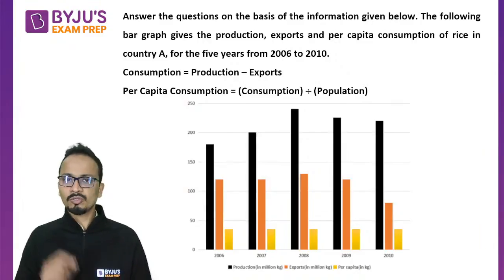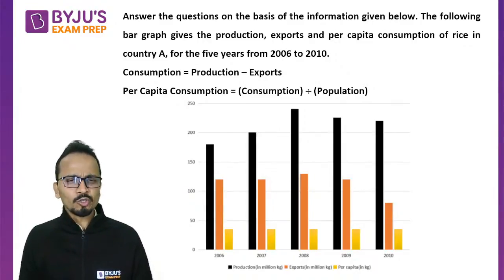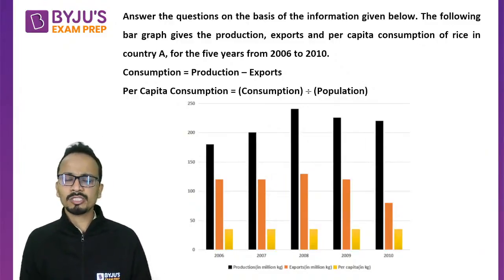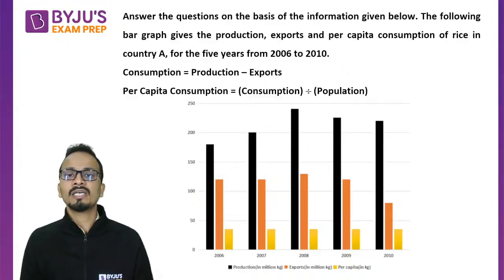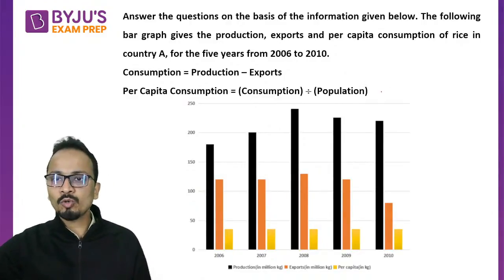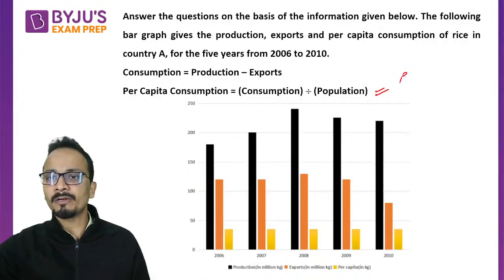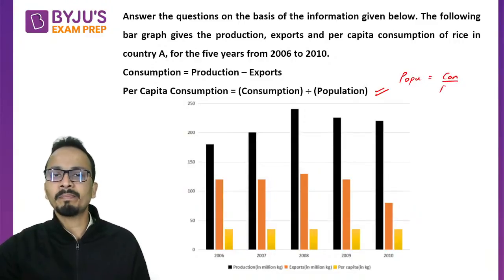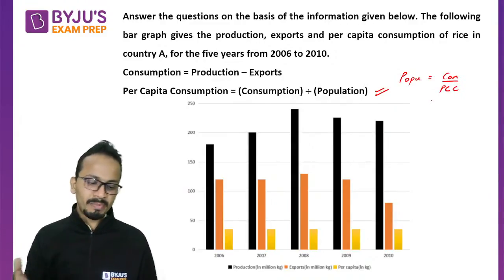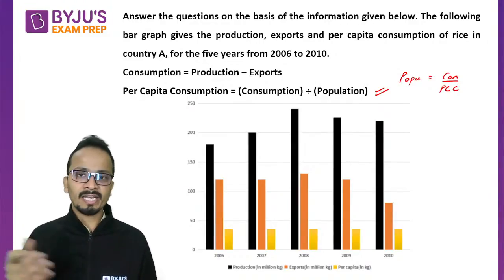All right, so this is the data, and they have given you two basic formulas which say that consumption equals production minus exports, and per capita consumption is total consumption divided by the population. So in case you have to calculate the population from here, population will be equal to consumption divided by per capita consumption. The questions may be asking for any such thing.